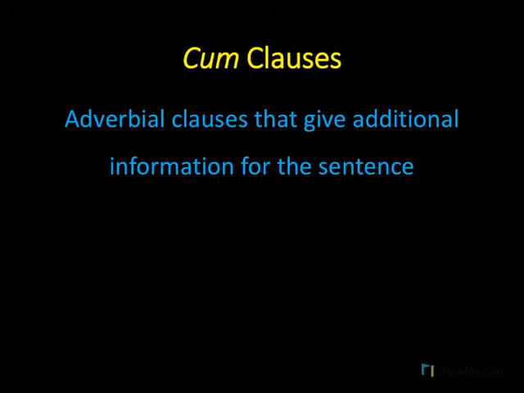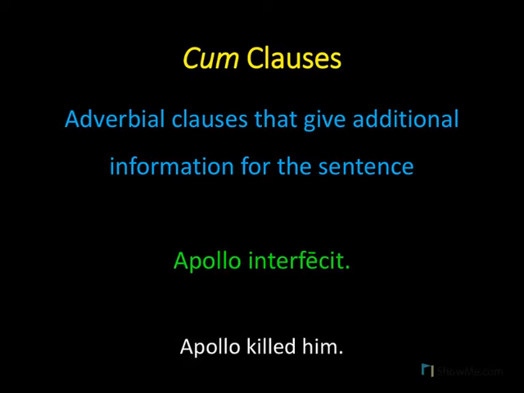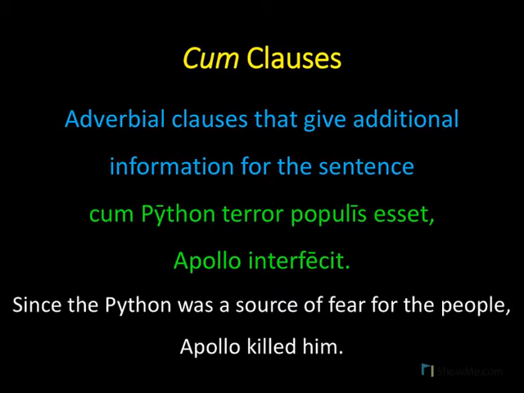A cum clause is an adverbial clause that gives additional information for the sentence. So from our examples, we saw the basic sentence, Apollo interfecit, Apollo killed him, the python. But we can add additional information to this sentence using a cum clause. For example, cum Python terror populis esset, since the python was a source of fear for the people. The main idea of the sentence is still that Apollo killed the python, but we've added to this sentence the reason why Apollo killed the python.